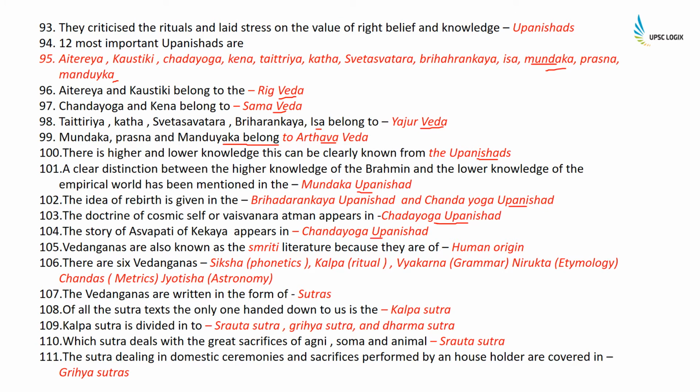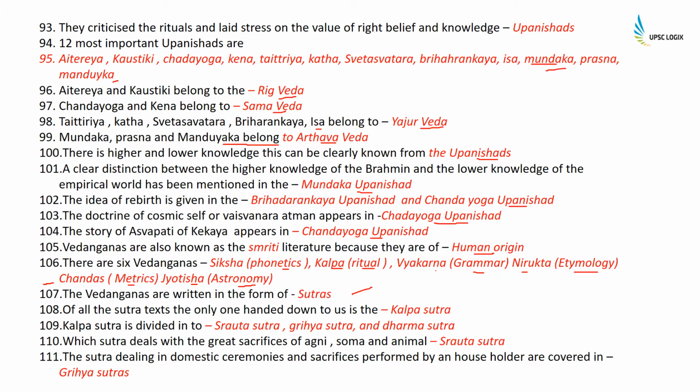Vedangas are also known as Smriti literature because they are of human origin. There are 6 Vedangas: Shiksha, phonetics; Kalp, ritual; Vyakaran, grammar; Nirukt, etymology; Chandas, metrics; and Jyotish, astronomy. Chandas is also known as Chhandas. The Vedangas are written in the form of sutras.